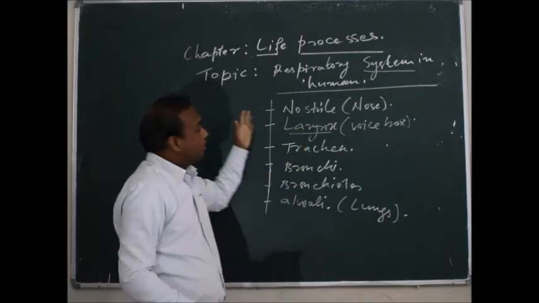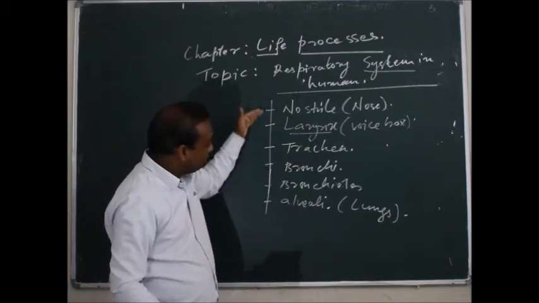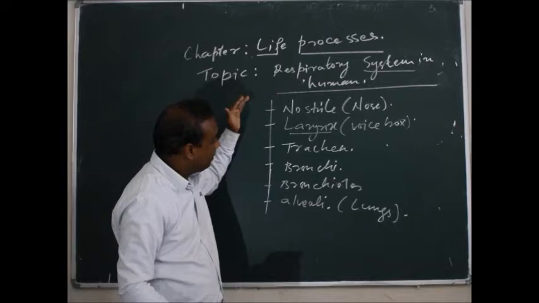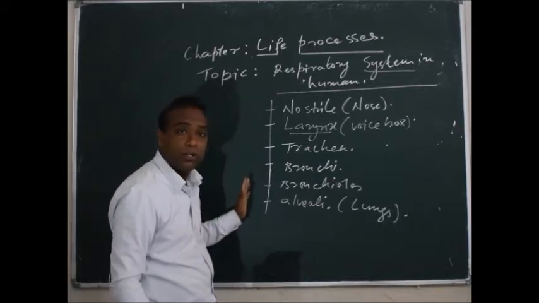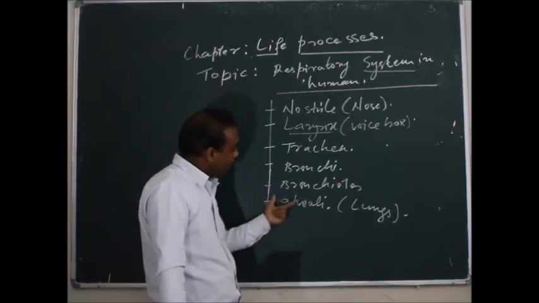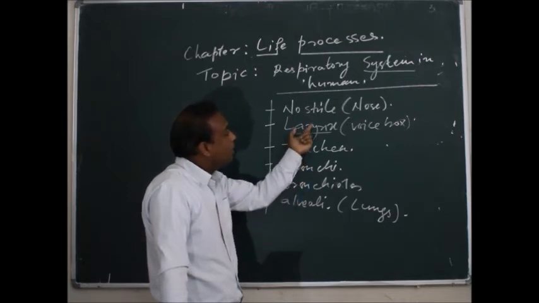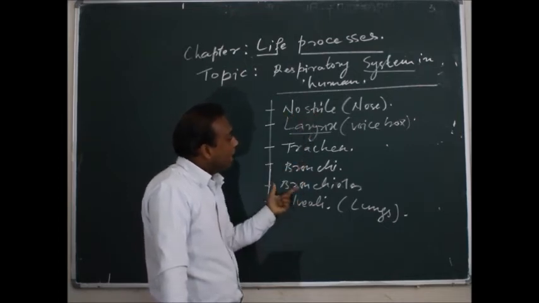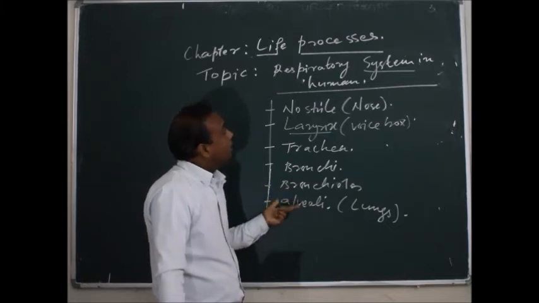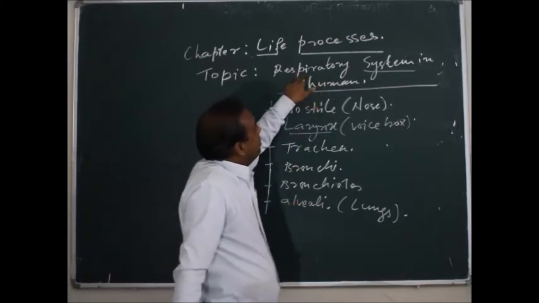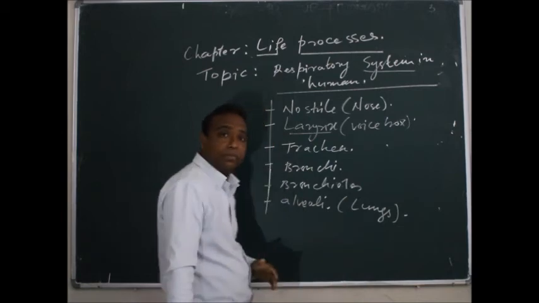All of these are the organs, and without them respiration is not possible in human beings. That is why each and every organ is involved and they coordinate together, and after coordination the system is formed. That is why it is known as the respiratory system.